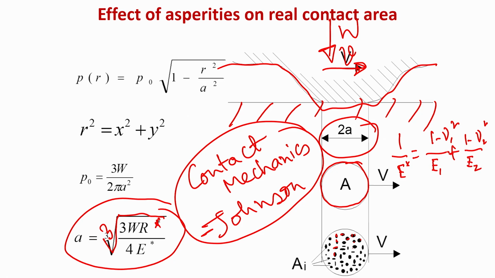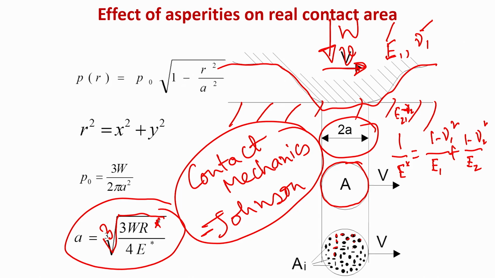Okay. So, this is your E 1, nu 1 and this is your E 2, nu 2. E is your elastic modulus and nu is your Poisson's ratio. Poisson's ratio in most solids is close to 0.3.